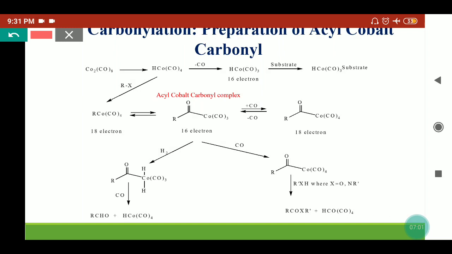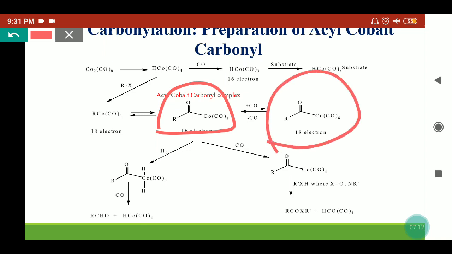So here it is a 16 electron species, and if the CO again attaches on this cobalt from the outer side, then it will form the 18 electron species again, because now cobalt has one more carbon monoxide, which donates 2 electrons. So it is an 18 electron species. Usually in organometallic chemistry, a 16 electron species is highly reactive because it has a vacant site where some incoming species can attach.